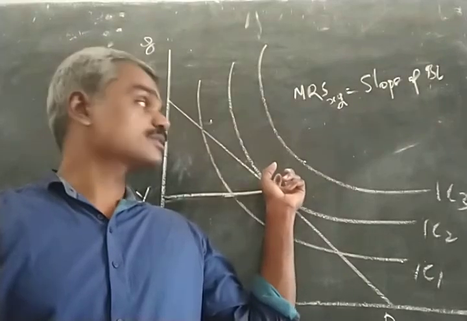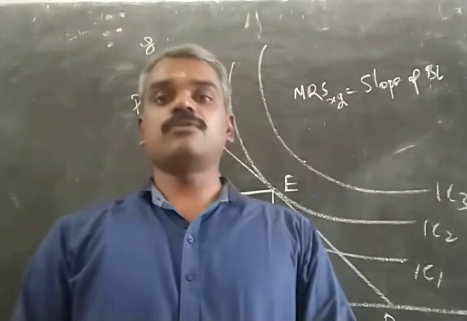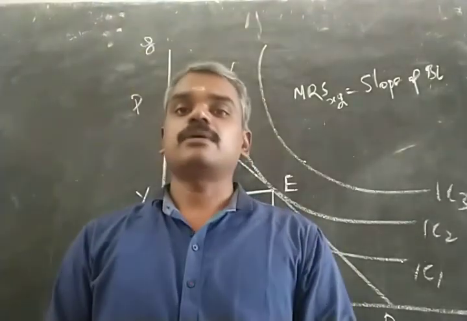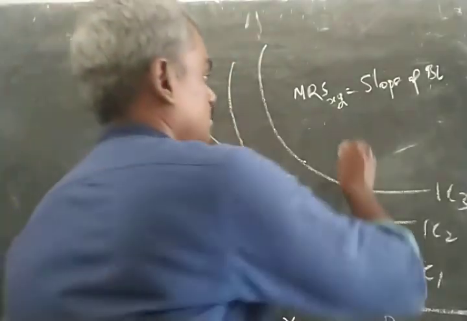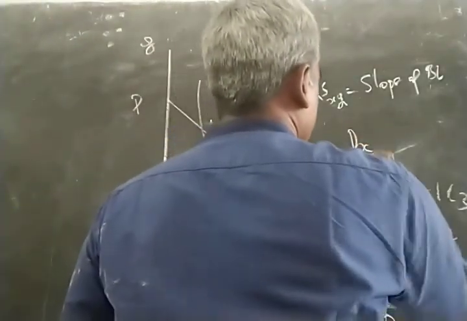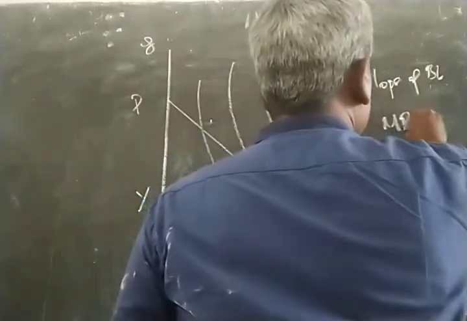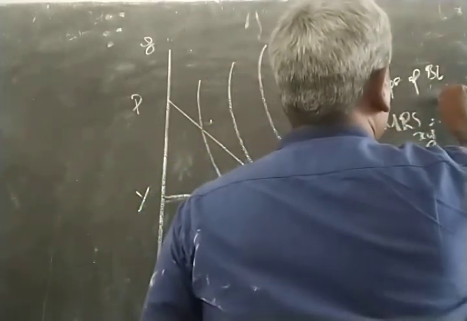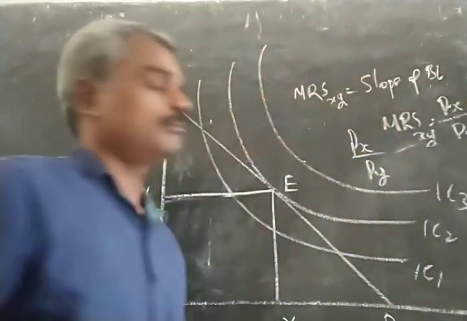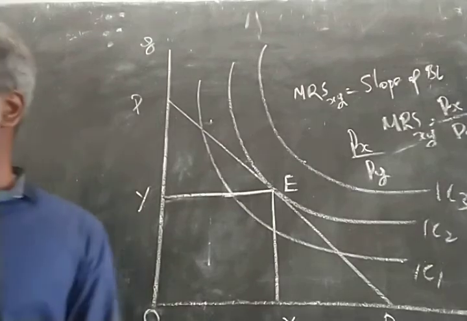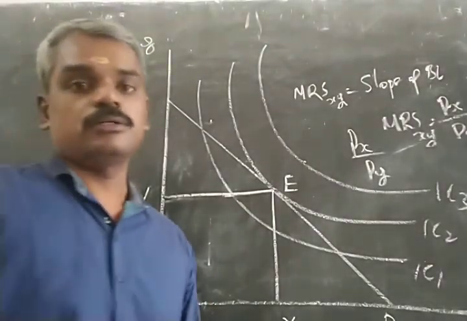Slope of the indifference curve is equal to the slope of the budget line, and therefore the equilibrium of the consumer is defined by the point where MRS XY is equal to the slope of the budget line, and the slope of the budget line is given by the price ratio Px by Py. So again you can see that at equilibrium MRS XY will be equal to Px by Py. This is the equilibrium of the consumer.